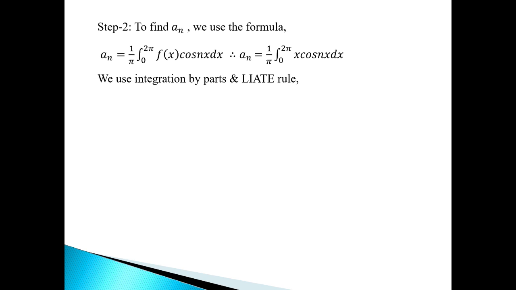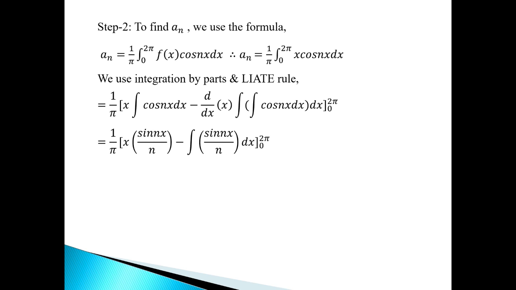Now we use integration by parts and the ILATE rule. So by integration by parts we have 1 upon pi into x into integration of cos nx dx minus the derivative of x with respect to x and the integration of cos nx dx, limit from 0 to 2 pi. Now taking integration we have 1 upon pi into x into sin nx by n minus integration of sin nx by n dx, limit from 0 to 2 pi, as the integration of cos nx is sin nx by n.